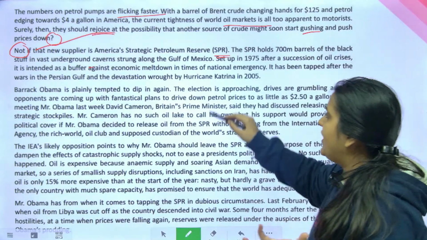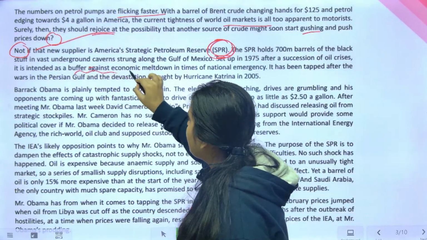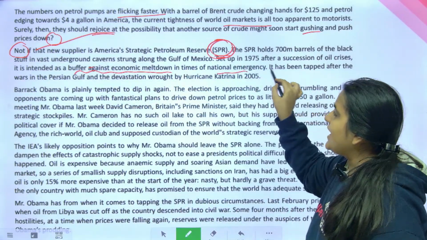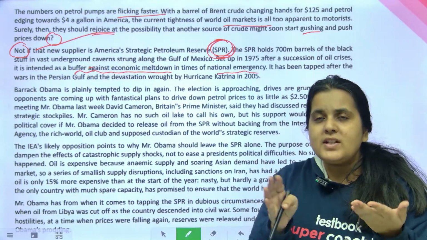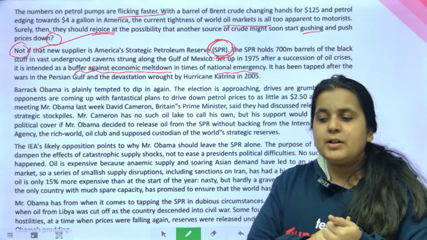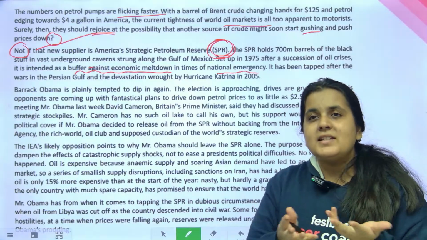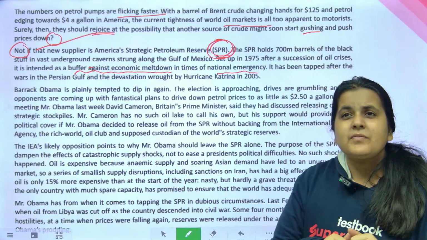So, एक reserve है, it's just a reserve. It's basically a buffer against economic meltdown या कोई national emergency, मतलब कोई crisis आ जाता है तब वो use होता है. Crude is basically like your raw crude oil बोलते हैं ना, मतलब कच्चा तेल. So that's basically crude.